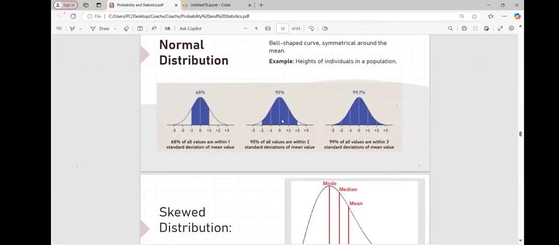With this type of graph, you can say 95% of your data is within the second deviation. And if you have this type of graph, the range is 3, so 99.7% of data is within the third standard deviation of your mean. Understood?